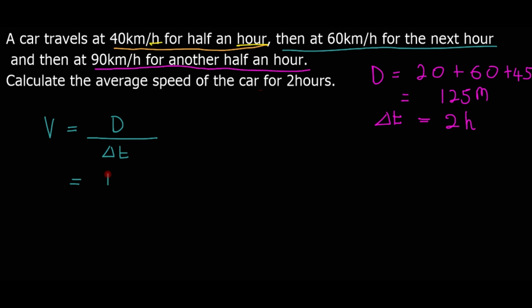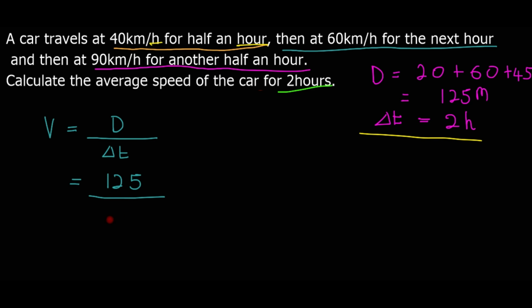Total distance traveled is 125, and total time is 2 hours. And based on this question they already gave us 2 hours, so it makes sense, because they asked us to calculate the average speed of the car for 2 hours, and when we add those times they are for 2 hours, so we are on the right track.